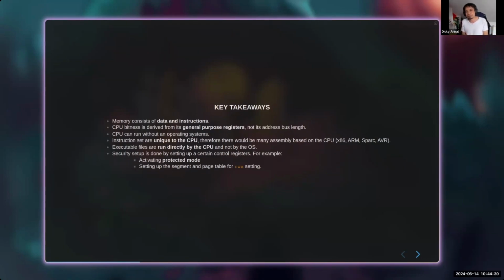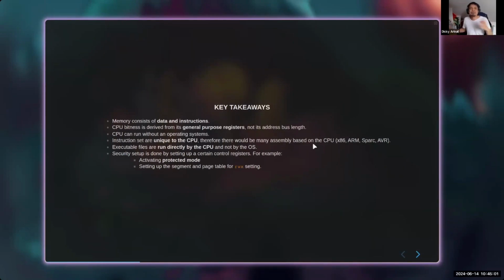The i9 is 64-bit. Why? Because my general purpose register, which is called RAX, is 64-bit, right? And for example, Arduino is using ARM, so the architecture is only using 8 bits in its general purpose register. That's why Arduino is only 8 bits. So the bitness of the CPU is derived from the general purpose register, not from the address bus, because sometimes people